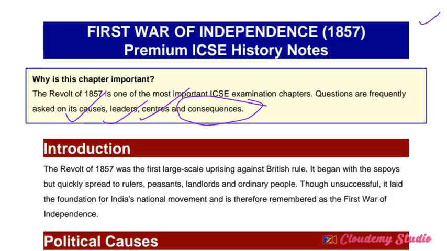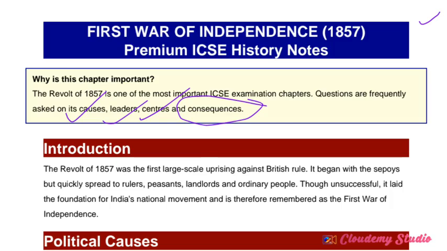First, I mentioned the introduction. What is the introduction to the revolt of 1857? Before discussing the different causes, we should first know why the revolt started in 1857, who started it, and what the reasons were for the uprising against British rule. These concepts are very important. So in brief, note this down.